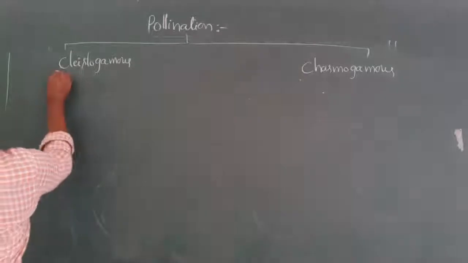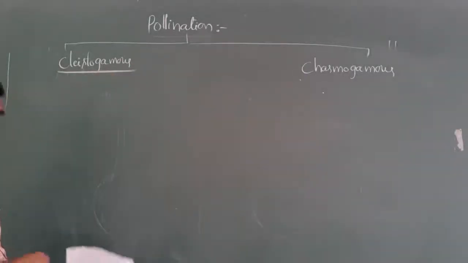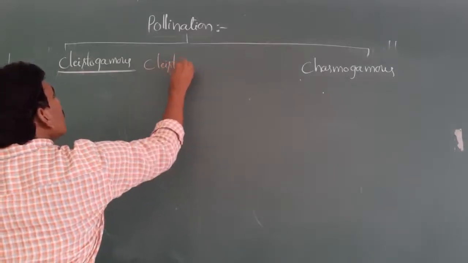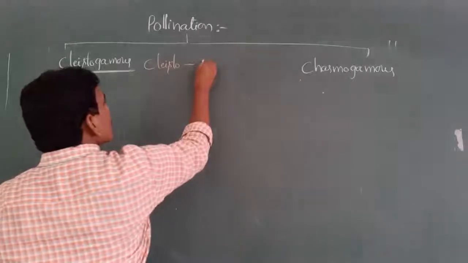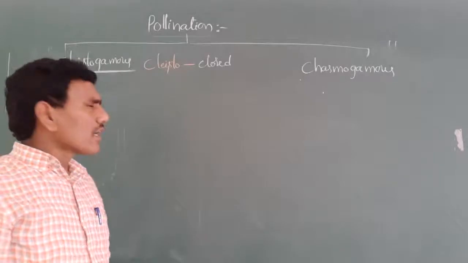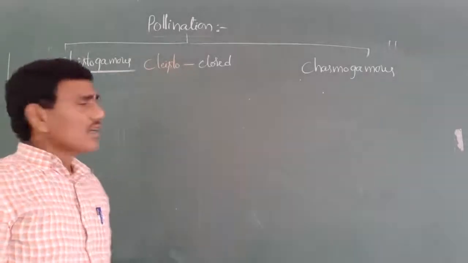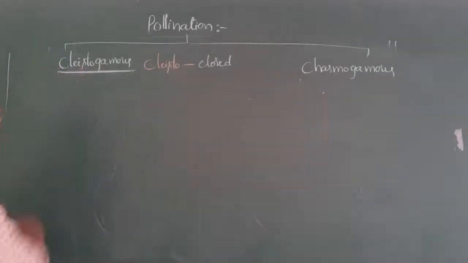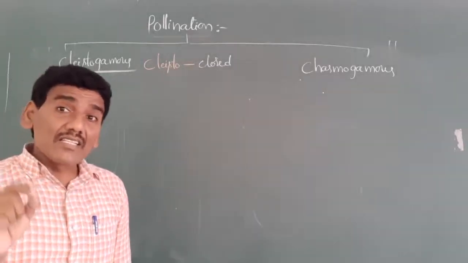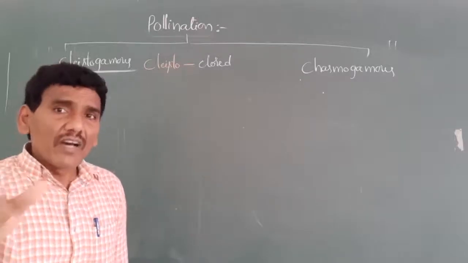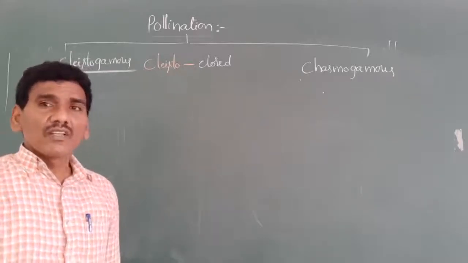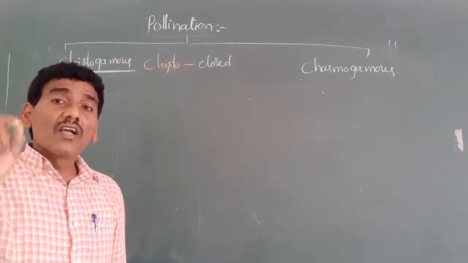What is meant by cleistogamous flowers? Here, cleisto means closed, so cleistogamous means closed. Next, what is the definition of cleistogamous flowers? The pollination that occurs in an unopened flower. This type of flower is called a cleistogamous flower. This type of pollination is also known as cleistogamy.